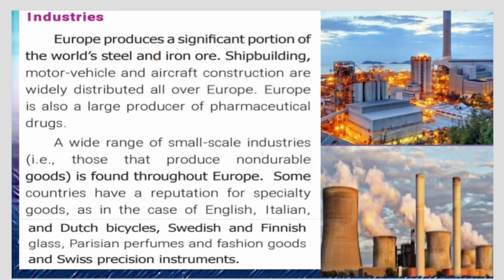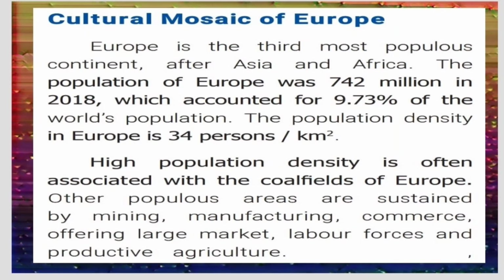Some countries have a reputation, meaning good name, for specialty goods, as in the case of English, Italian and Dutch bicycles, Swedish, that is Sweden, and Finnish, Finland glass, Parisian, that is Paris, perfumes and fashion goods, and Swiss precision instruments. Now let us see about the cultural mosaic of Europe.